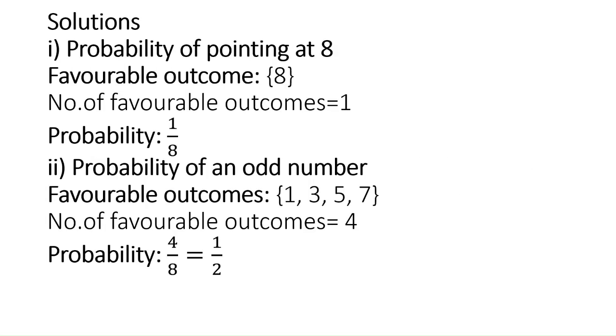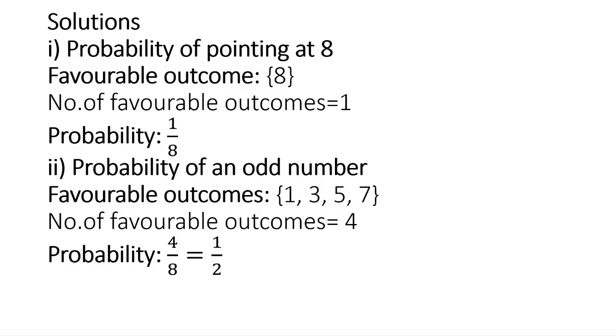Now, first one, we will see the probability of pointing at 8. The favorable outcome is that the arrow should point at 8, and there is only one 8. So the number of favorable outcomes is only one.